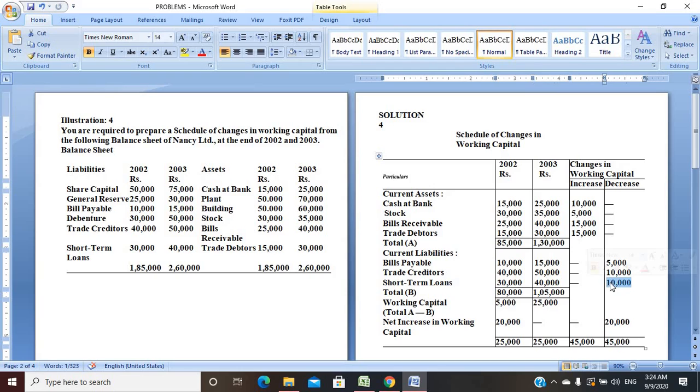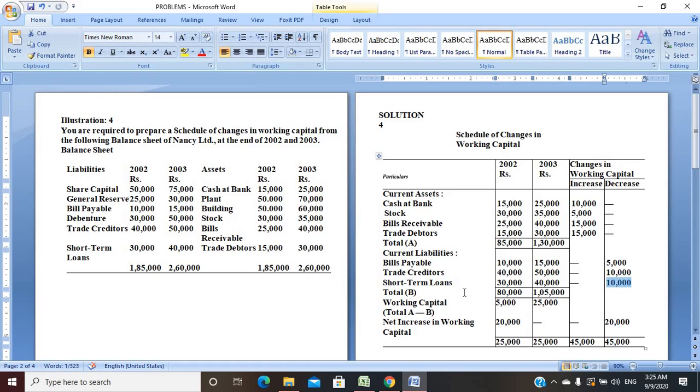So in liabilities, you have to be much careful about what comes in increasing and what comes in decreasing. So it is a simple base formula. Whenever you find an increasing value, you have to go decrease. Whenever you find a decreasing value, you have to mention it in the increasing column.